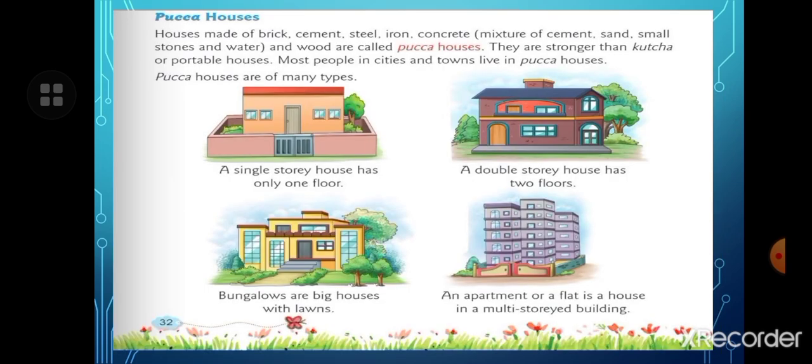And the second type is the pakka house. Pakka houses are made of bricks, cement, steel, iron, and concrete. What is concrete? It's a mixture of cement, sand, small stones, and water. These are called pakka houses, and they are stronger than kacha or portable houses.